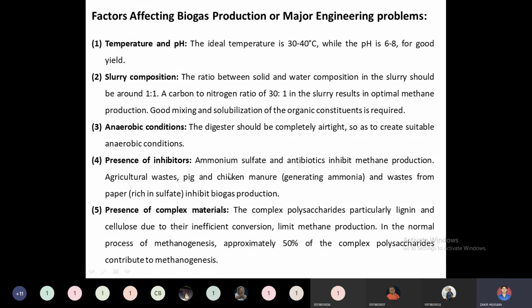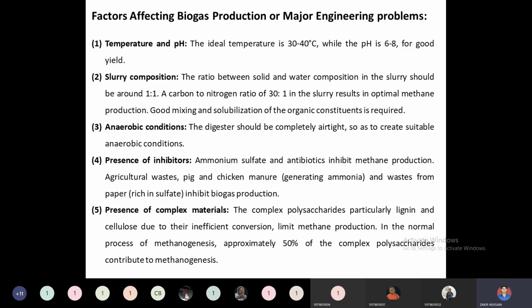Then the next factor is the presence of complex materials. Many complex materials like polysaccharides, which are nothing but lignin and cellulose components, will limit methane gas production, so we need to suppress that. In the normal process, approximately 50% of these polysaccharides only contribute to the production of methane gas through methanogenesis. So we need to fix the maximum amount of the cellulose and lignin composition to the extent of 50%.